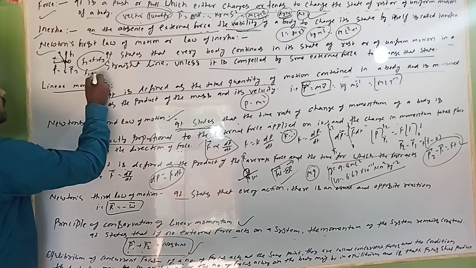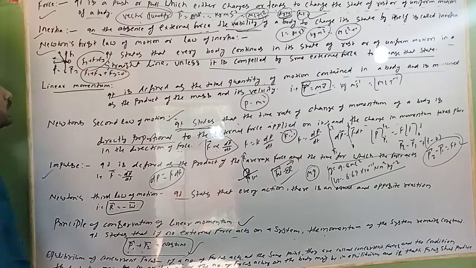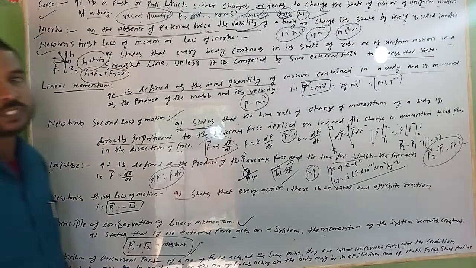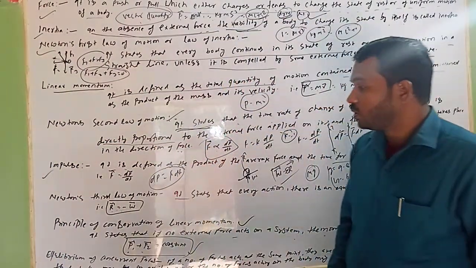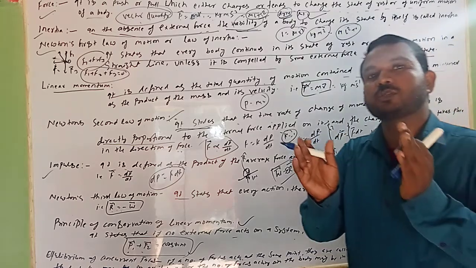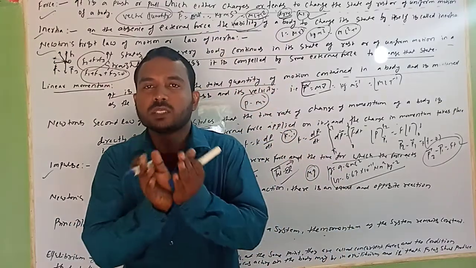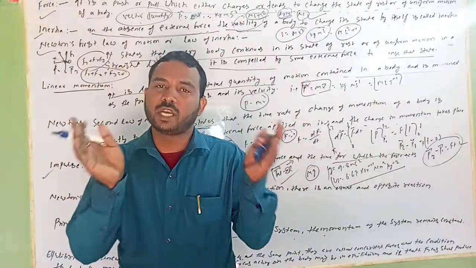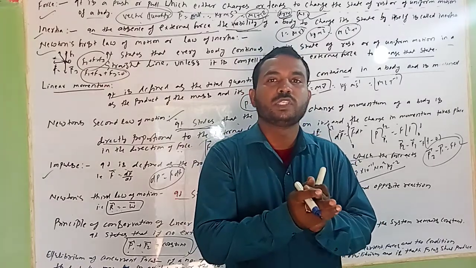It means F1 plus F2 plus F3 should be 0. The sum of all the forces acting at the point should be 0, and that is the equilibrium of concurrent forces. Equilibrium of concurrent forces means two or more forces are acting at a point, and the sum of all forces acting on that particular point should be a zero resultant force.